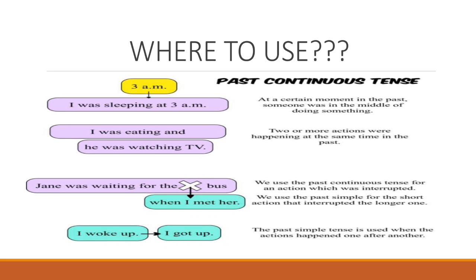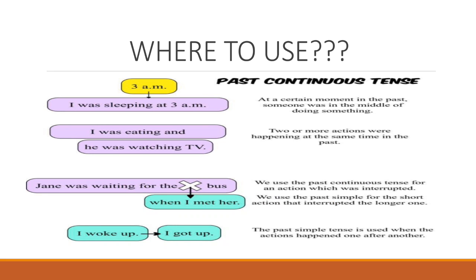Now this tense is used for a certain moment in the past. Someone was in the middle of doing something, like I was sleeping at 3 a.m. Two or more actions were happening at the same time, like I was eating and he was watching TV. Or we also use this tense particularly when there is an interruption. We use the past simple for the short action that interrupted the longer one, and we use past continuous tense for an action which was interrupted.